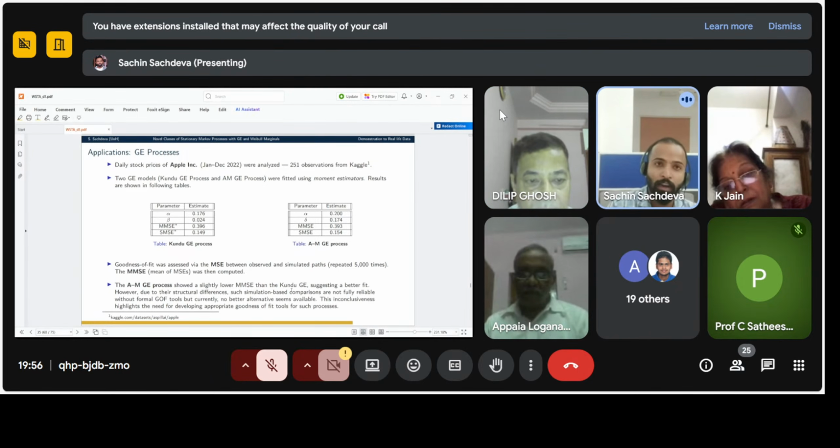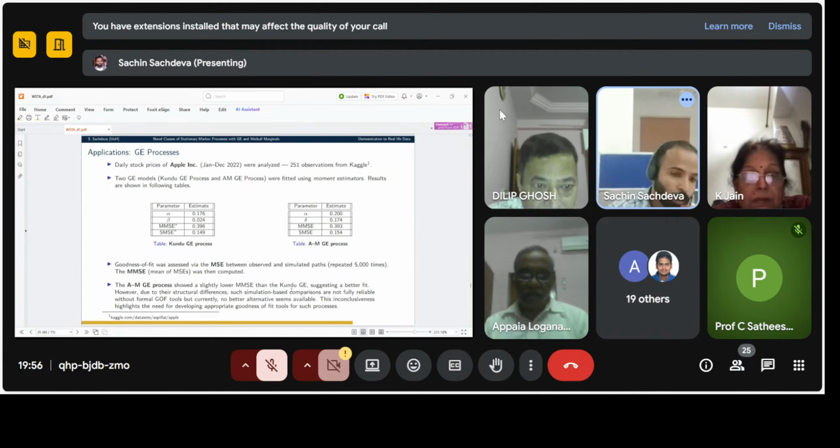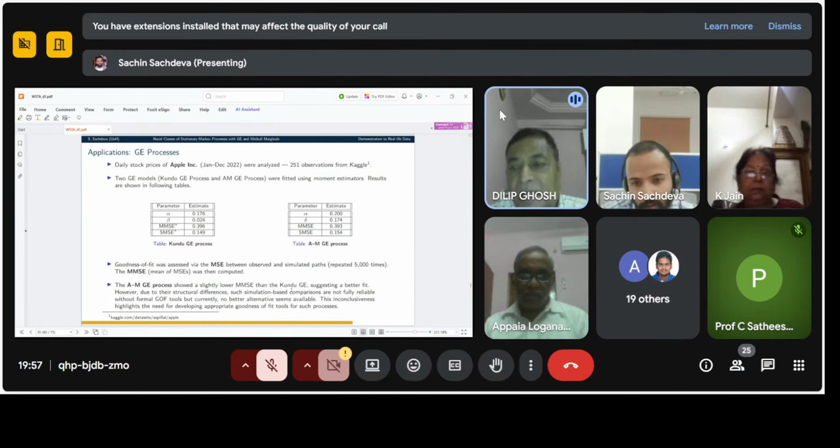Sir, SMSE means standard error of the mean square errors. We have calculated the mean square error 5,000 times, and I have taken the standard deviation of the mean square error. Let's see the difference, only 0.003. Yes, sir. And this cannot be said to be a conclusion. On this data it may be like that; for other data it may not be true. Yes, it may not be true, sir.